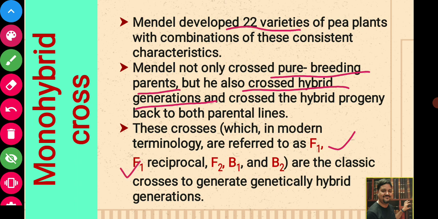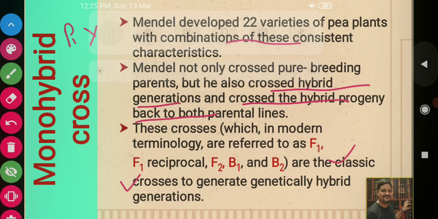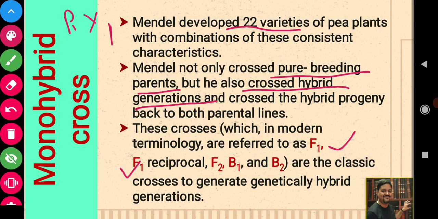So these crosses, which in modern terminology are referred to as F1 reciprocal. You might know F1 means parent 1 crossed with parent 2 and produces F1. Then what is F1 reciprocal? Initially suppose parent 1 was male and parent 2 was female.